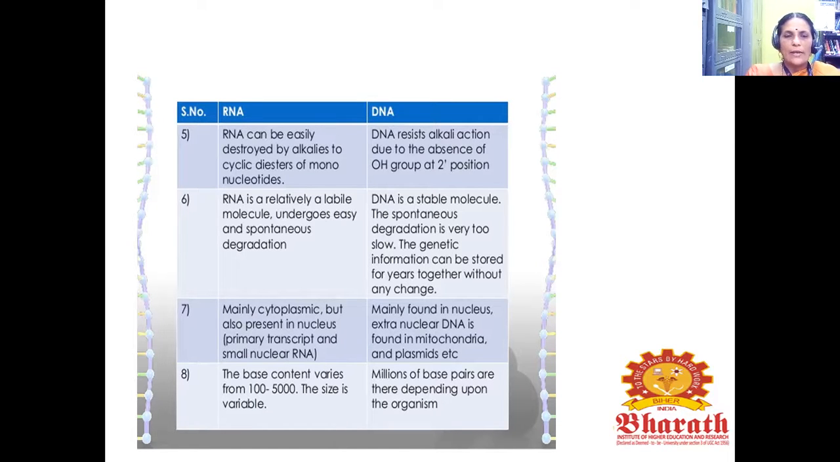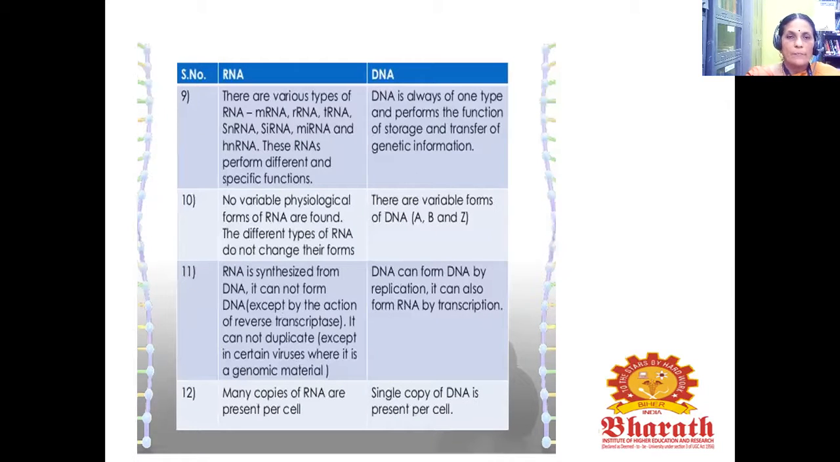The base content varies from 100 to 5,000. The size is variable in RNA. In DNA there are millions of base pairs depending upon the organism. There are various types of RNA: mRNA, rRNA, tRNA, snRNA, siRNA, miRNA, and hnRNA. These RNAs perform different and specific functions. But DNA is always of one type and performs the function of storage and transfer of genetic information.